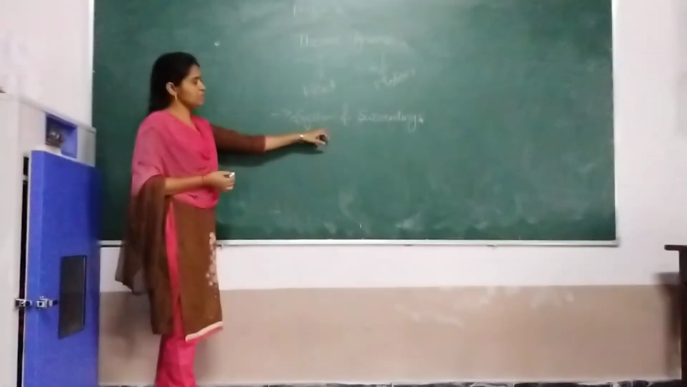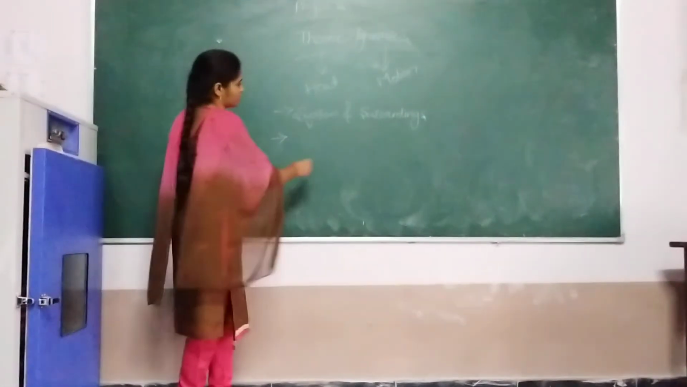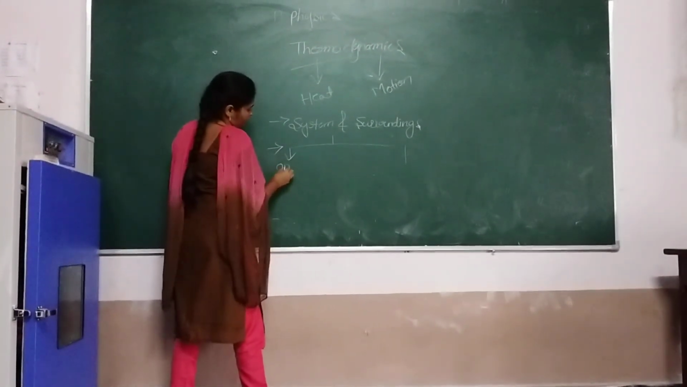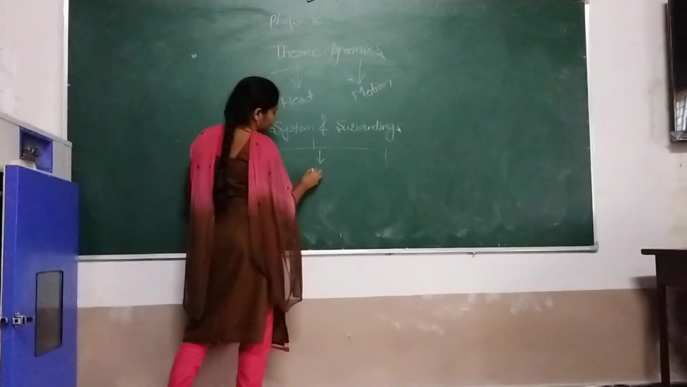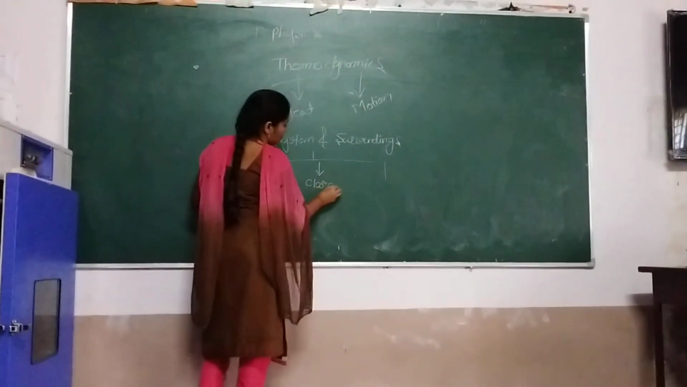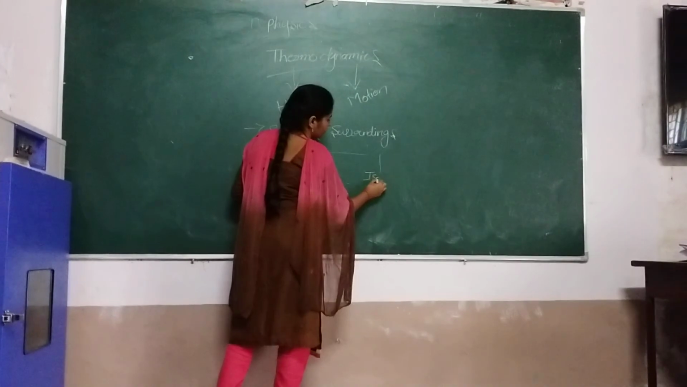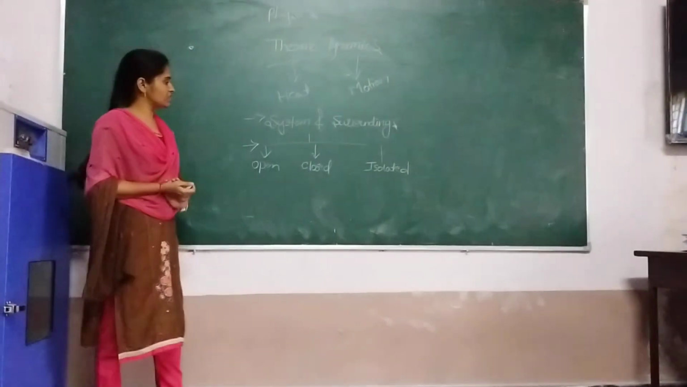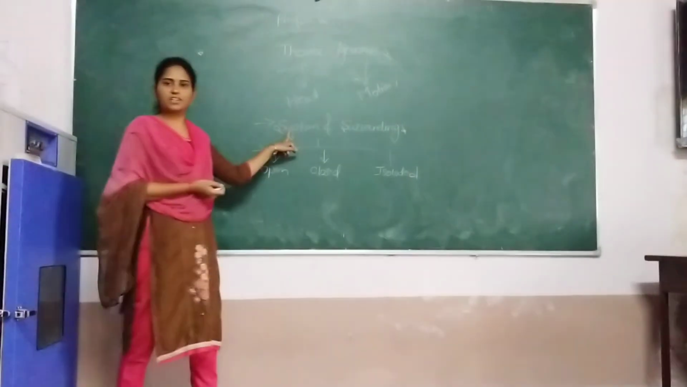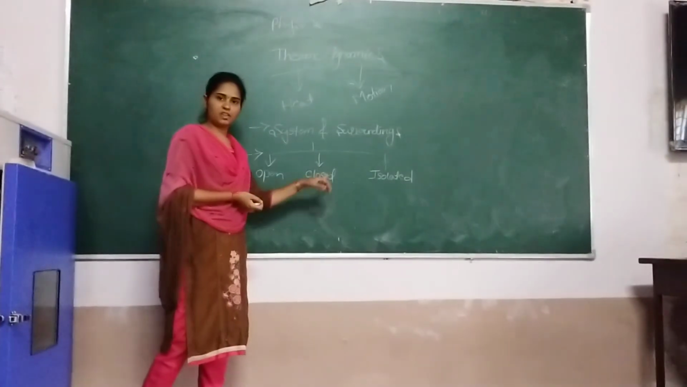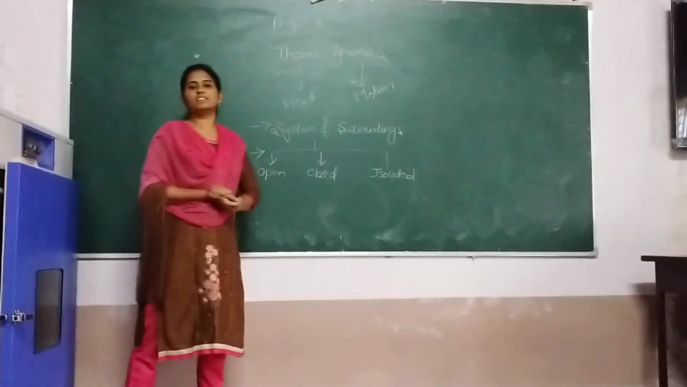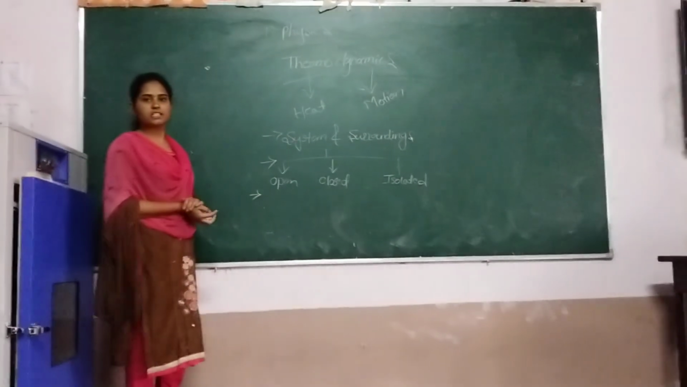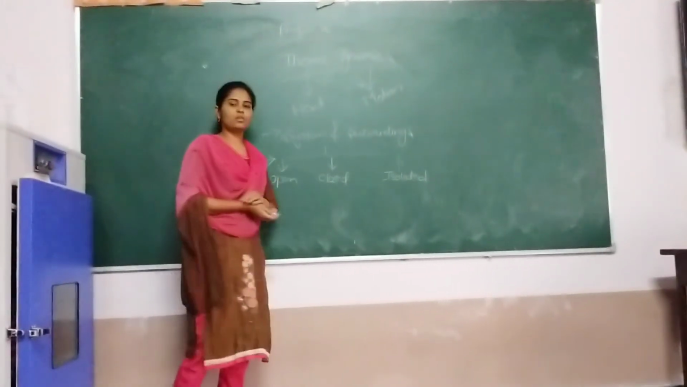And this system is again classified into three types: open system, closed system and isolated system. How many types of system? Three types. Let us see one by one. The first one is the open system.